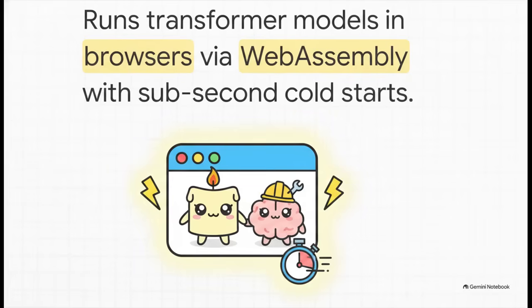The really cool thing about Candle is that because Rust binaries are so tiny compared to massive PyTorch installations, it can compile AI models directly down into WebAssembly. This means you can run complex transformer models right inside a user's web browser on standard websites with sub-second cold starts. No massive downloads, no lag. It totally unlocks privacy-preserving AI apps that run entirely on the user's device without ever sending a single byte of their data back to a cloud server.